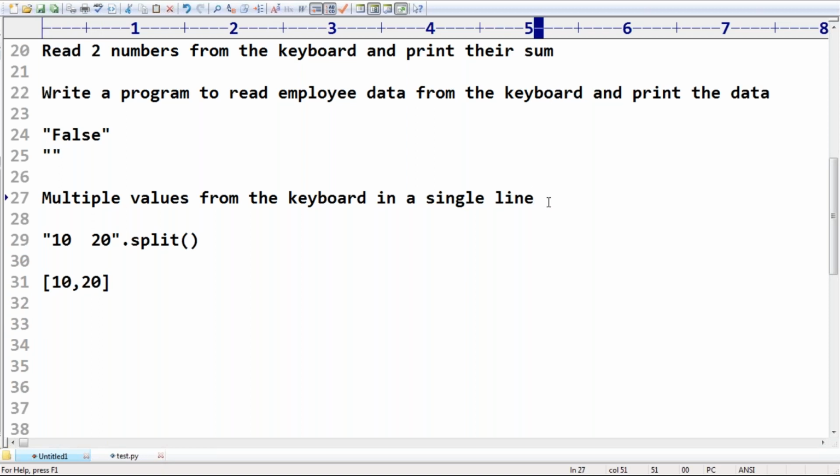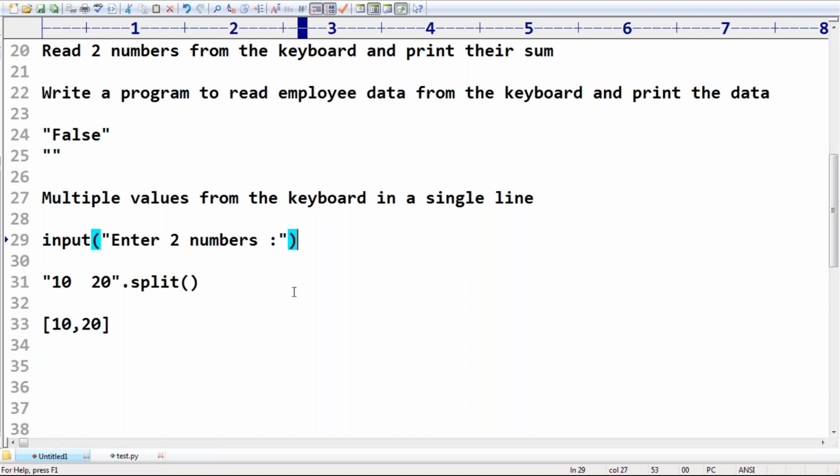Just observe that I'm asking input to enter 2 numbers. I provided 10 space 20. Then I'm calling the split method. If I call the split method, these 2 numbers will be divided based on the space into a list of numbers. How many numbers are there? 2 values, right?